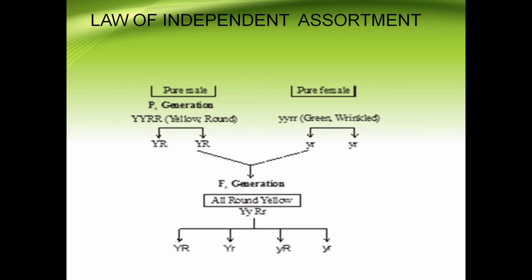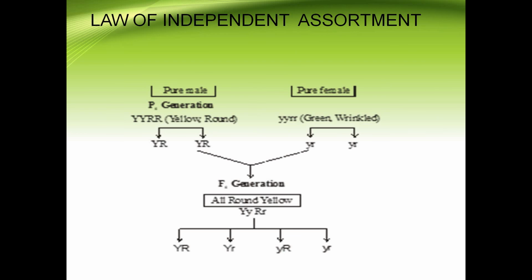It produces here 4 types of gametes in equal proportion. You can see 4 types of gametes are produced: capital Y capital R, capital Y small r, small y capital R, small y small r.